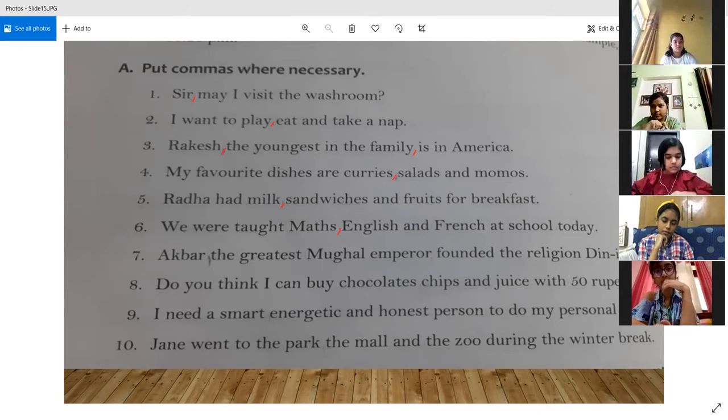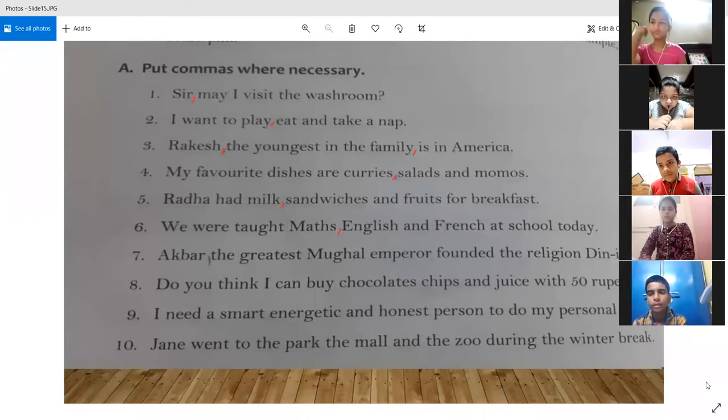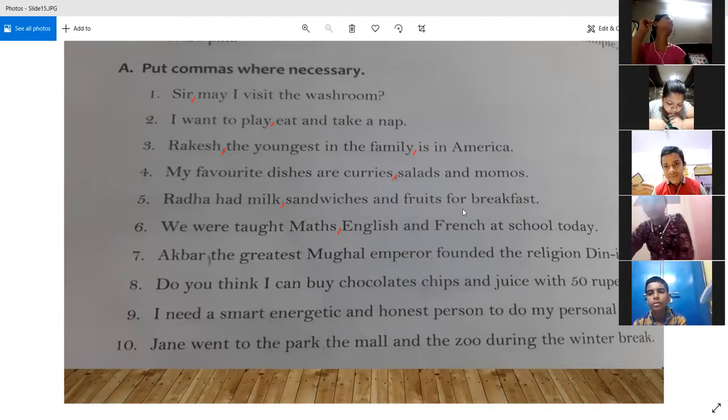Arunima: Good morning, sir. It will be: Akbar, comma, the greatest Mughal emperor, comma, founded the religion Din-e-Ilahi. So why have we put the comma at all these places? Can you tell me? Because it is telling us more about Akbar.